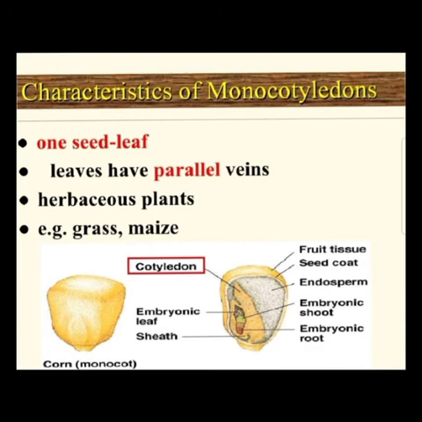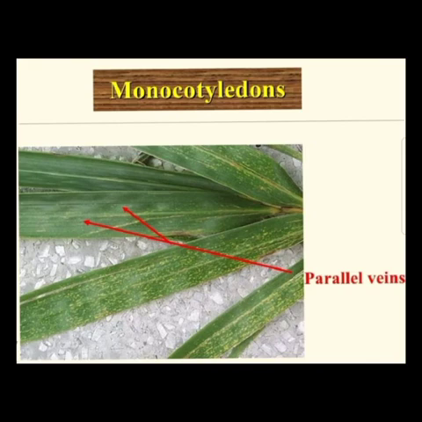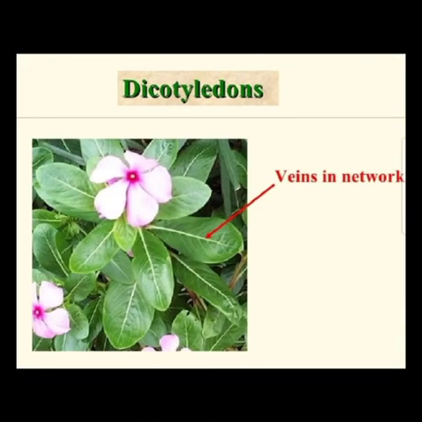For example, banyan tree and mango tree, their stems are very hard. Next is the leaf. Monocot leaves have parallel venation, whereas dicots have reticulate venation. Flowers: dicot flowers have 4 or 5 parts or multiples of them, monocot flowers have 3 parts or multiples of 3.